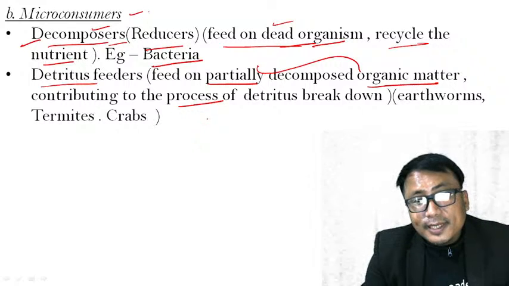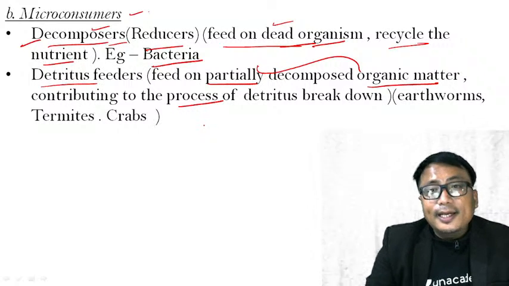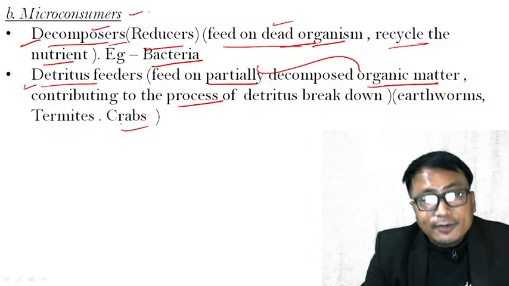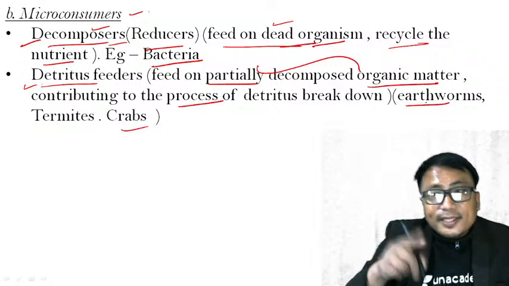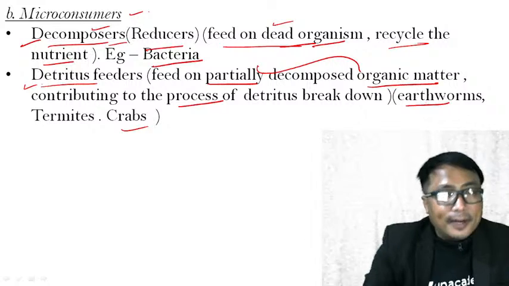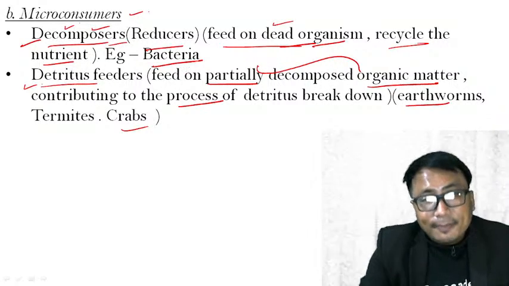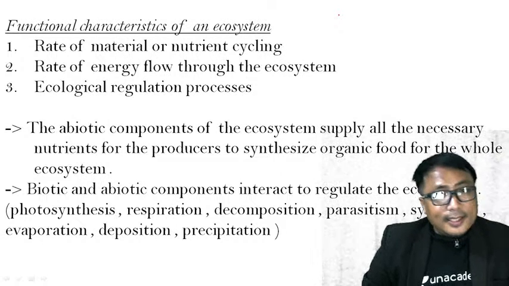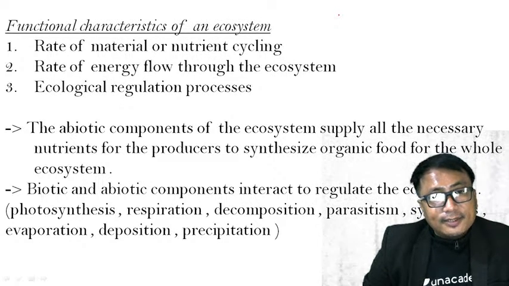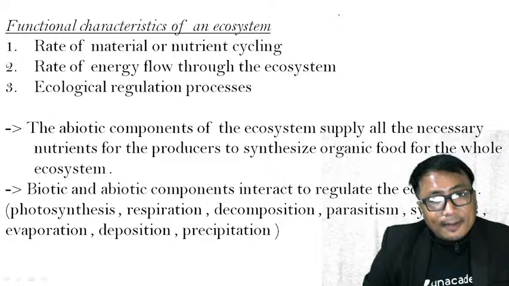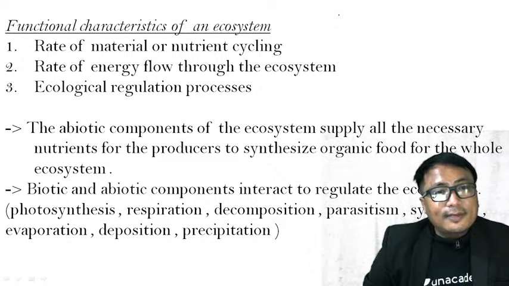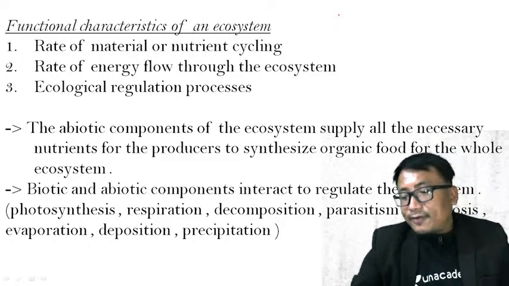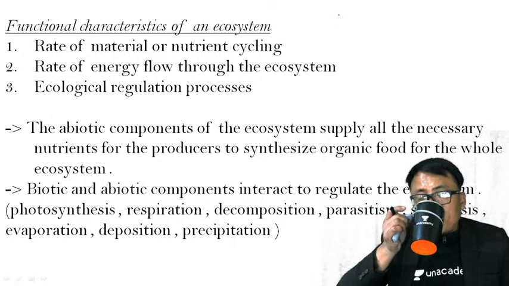Contributing to the process of detritus breakdown. Example, earthworms, termites, crabs, they are all detritus feeders, which means they feed on partially decomposed organic matter. But the decomposers as such, for example bacteria, feed on the dead organism itself. Clear? Now, we have seen the basic structure of the ecosystem, that is the biotic and abiotic components. Now let us see some functional characteristics of an ecosystem. What are the functional characteristics of an ecosystem?